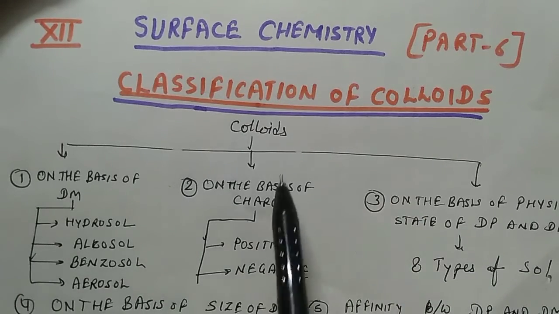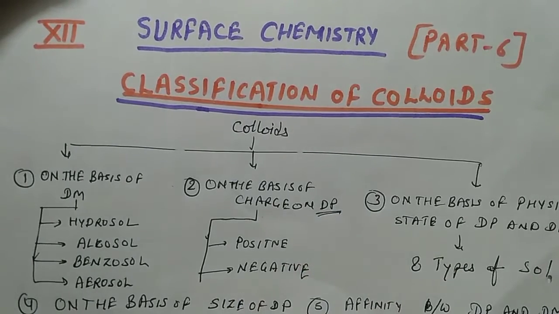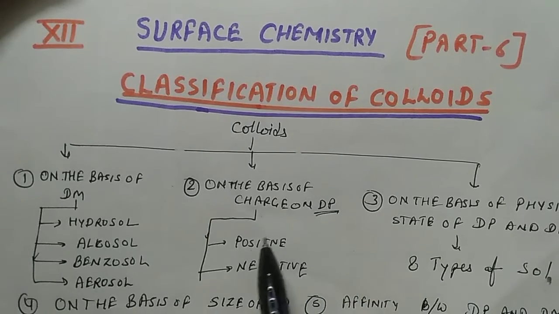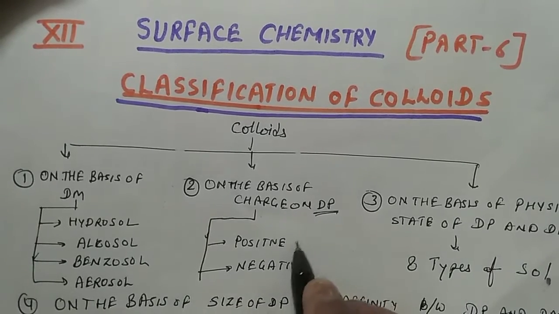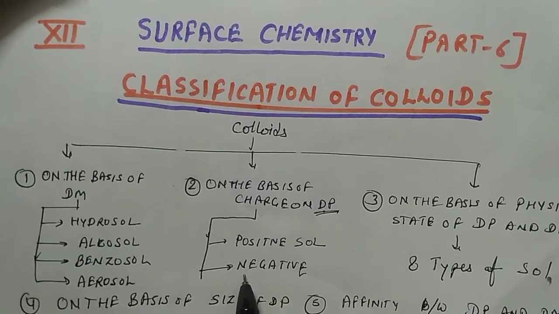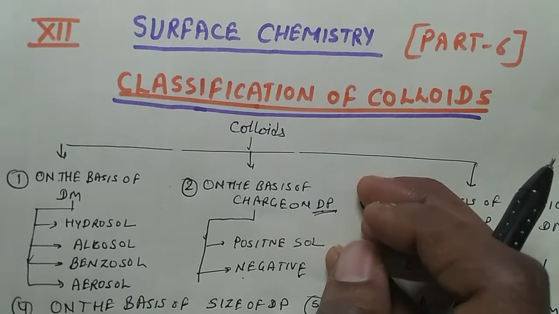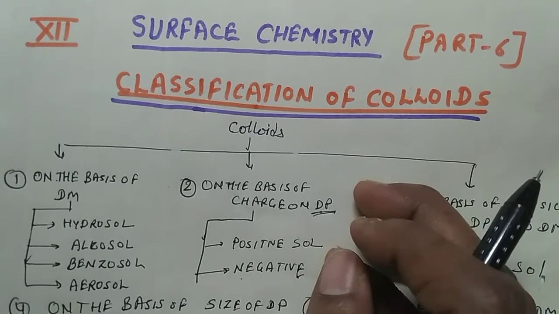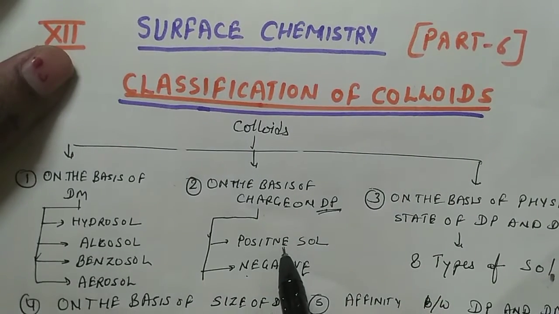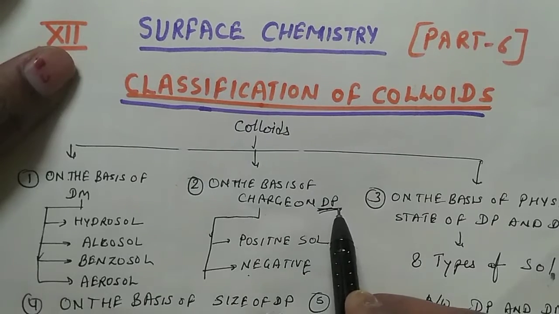Second, on the basis of charge on the DP, the dispersed phase. The dispersed phase is positively charged or negatively charged. If the dispersed phase is positively charged, then it is known as a positive sol, and if the DP is negatively charged, then the sol is known as a negative sol. Here charge does not mean the ion, but the charge surrounded around the dispersed phase.